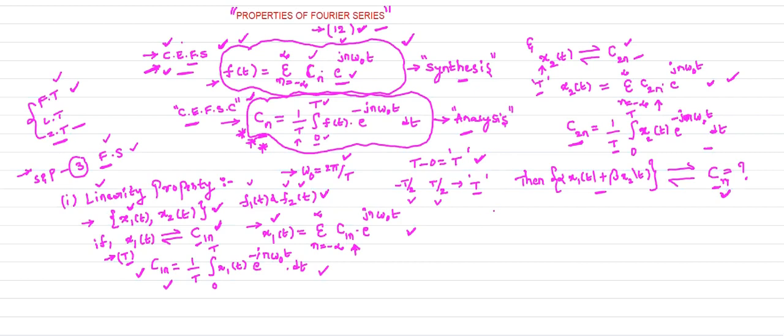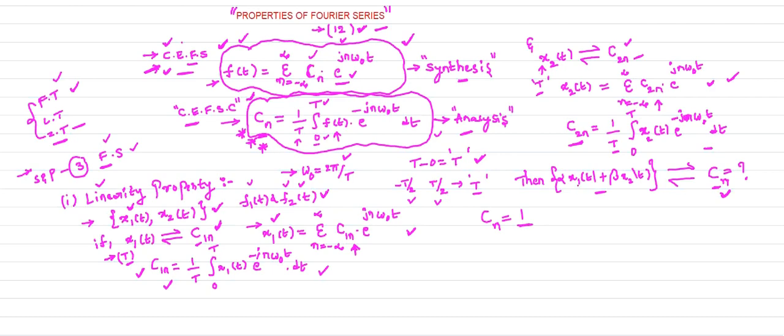Now how can you take Cn? Already you know how to calculate the Cn. So Cn is always calculated using this formula. Instead of f of t here, you need to substitute this entire signal. Now what is the time period? I already told you how to calculate the time period of composite functions.